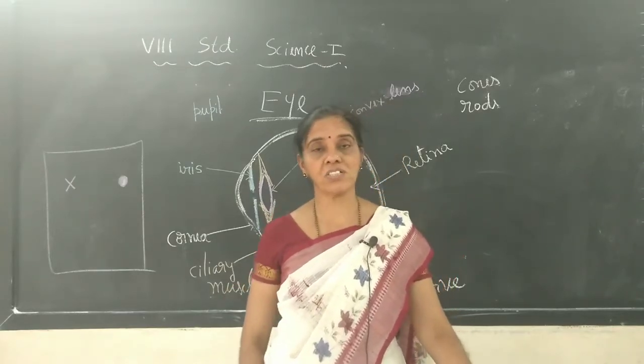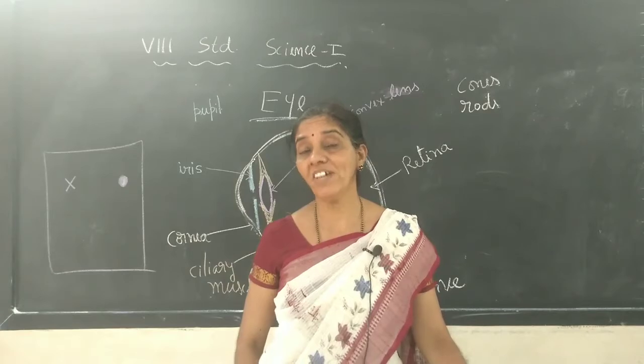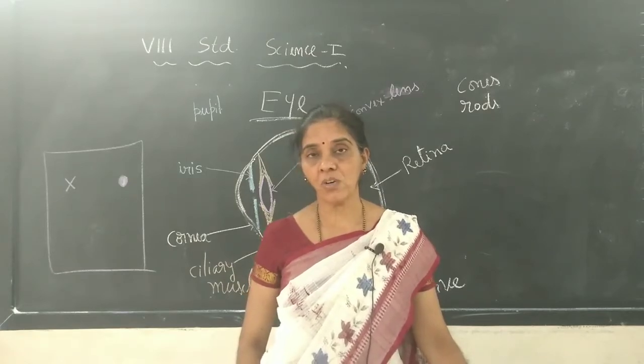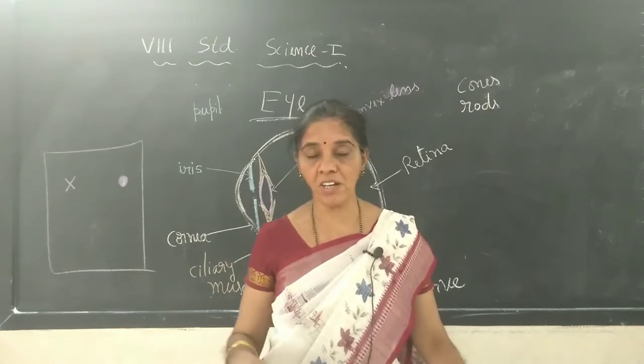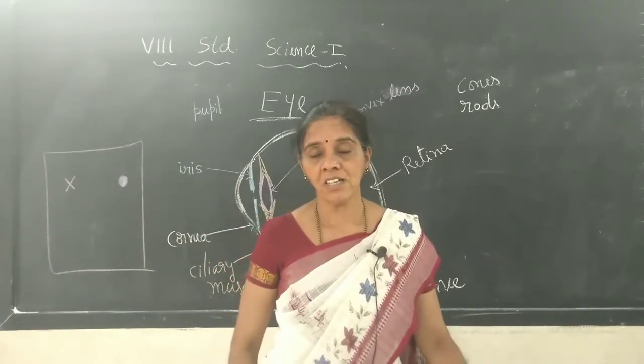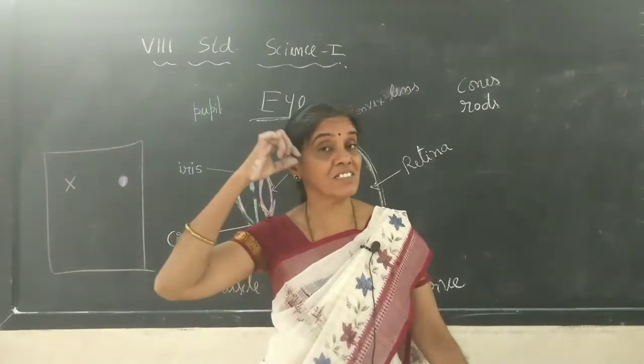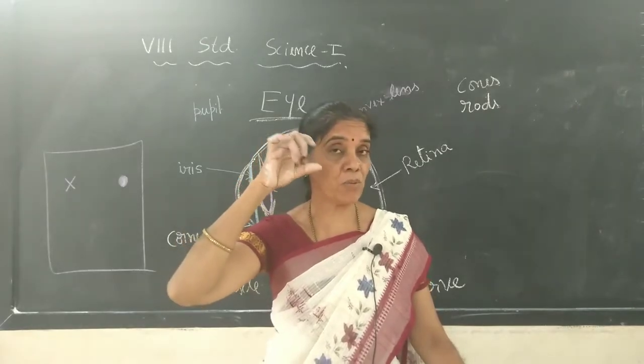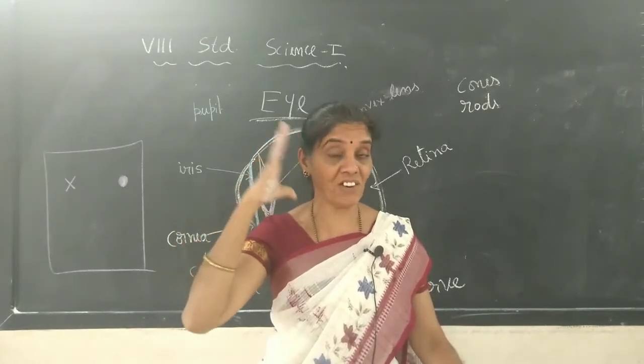Now how is it caused? How is it possible? When the image of any object which we are seeing falls on our eye, that image of the object will be in our brain, in our sense.